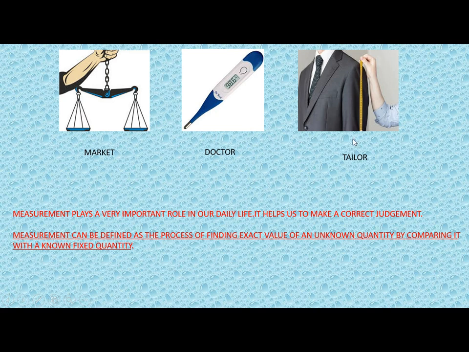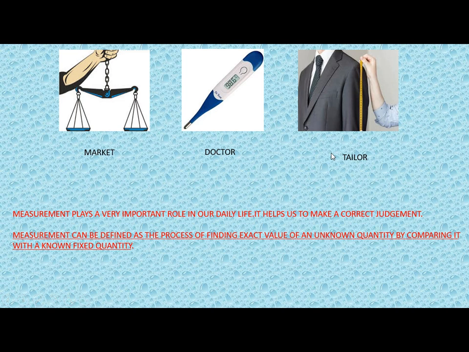And if you want to give measurement of your body, what is the unknown quantity? Obviously your length, your height. And the known quantity here is the measuring tape where the length is described. So this is how we can get the measurement of anything.